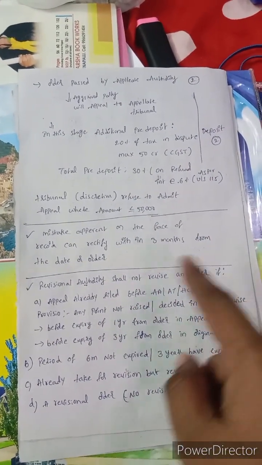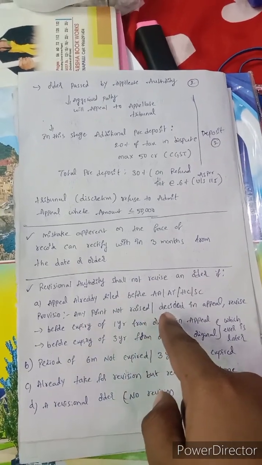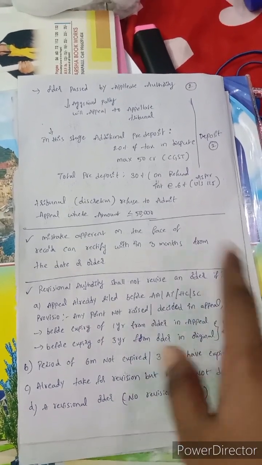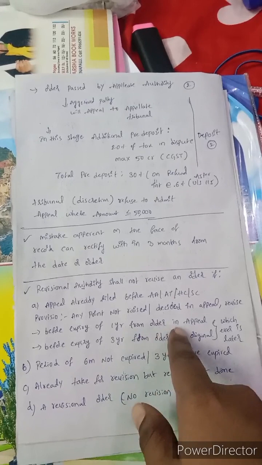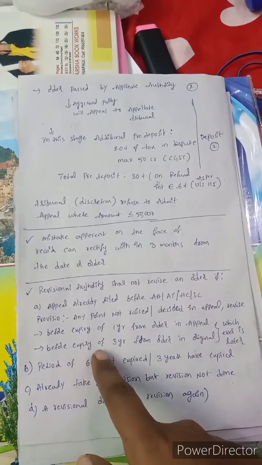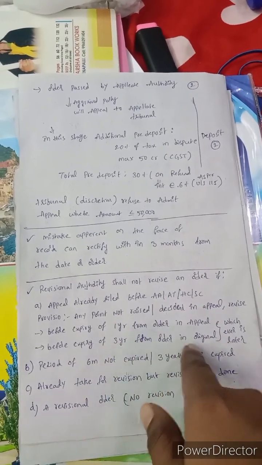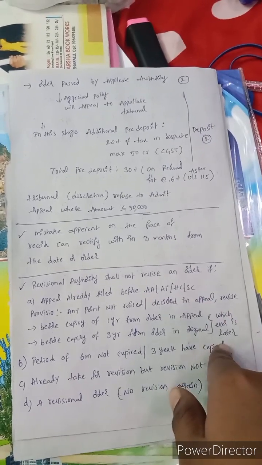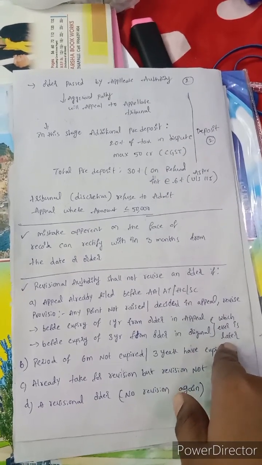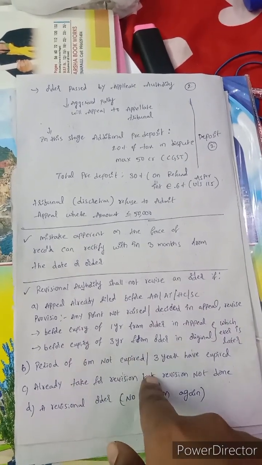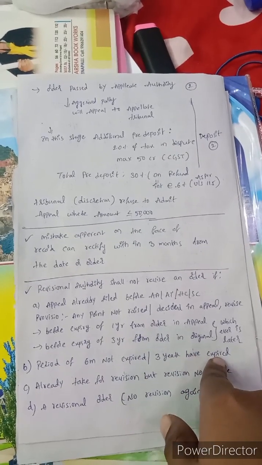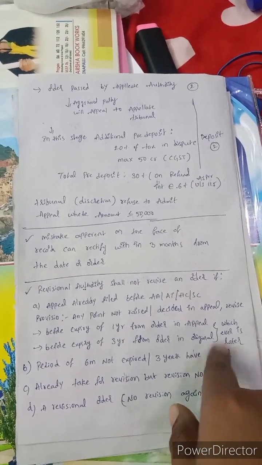These are all higher forums. And the proviso: any point not raised or decided in appeal, and revised before the expiry of 1 year from the order in appeal or before the expiry of 3 years from the order in original, whichever is later. If the period of 6 months has not expired or 3 years have expired, then also they can't revise.